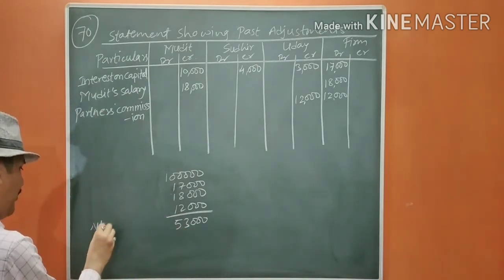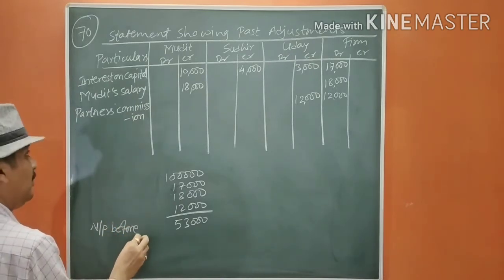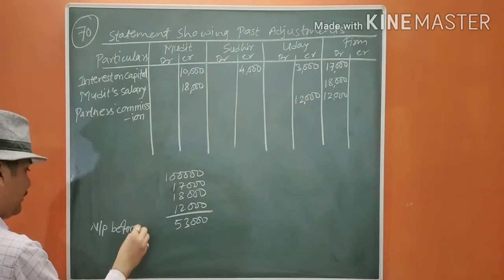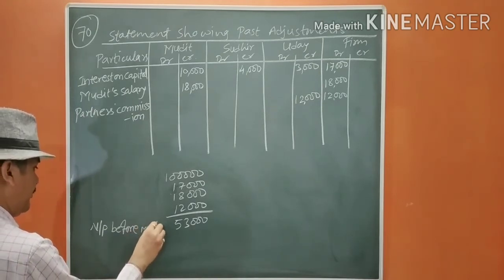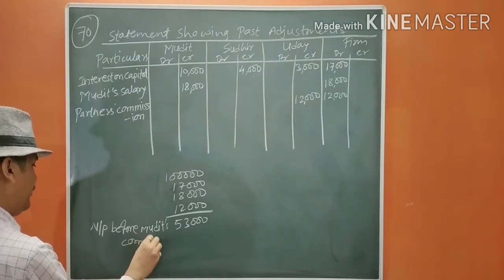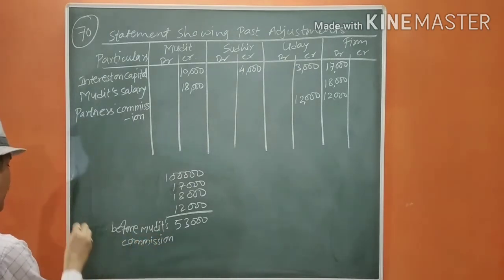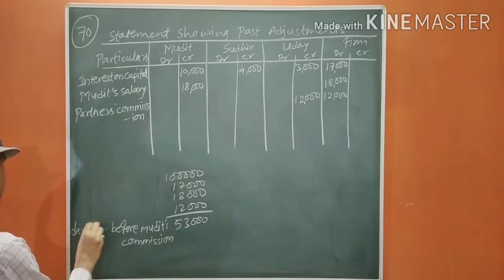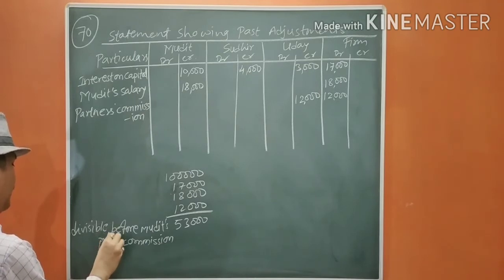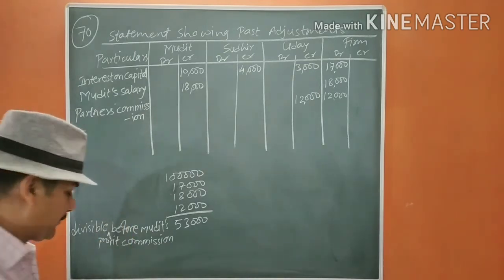This is net profit before Mudit's commission. Or you can say divisible profit. Better you write here divisible profit. This is your divisible profit, on which we are going to calculate 6%.